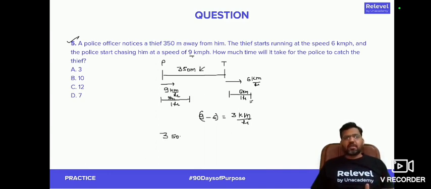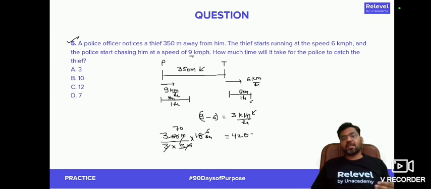Now this is a distance in meter. This distance is supposed to be covered at a speed of 3 km per hour. This 3 km per hour can be converted into meter per second by multiplying it by 5 by 18. So 18 will cancel, and simply solving this, 350 divided by 5/6 gives 420 seconds, right?